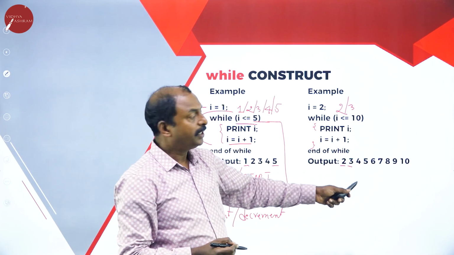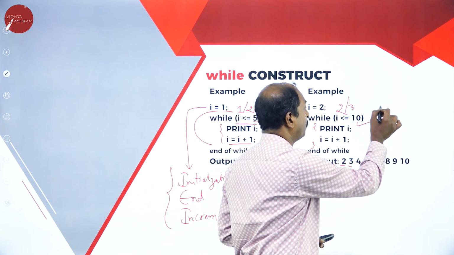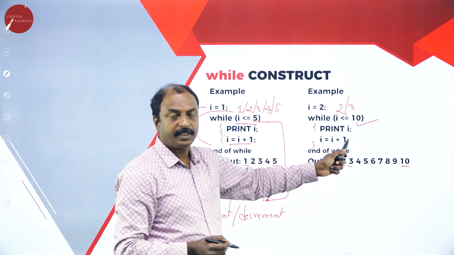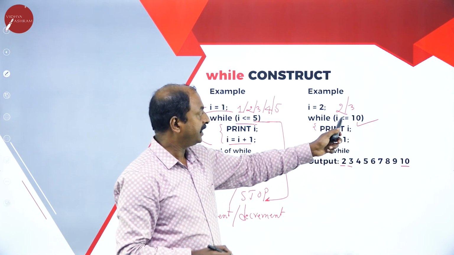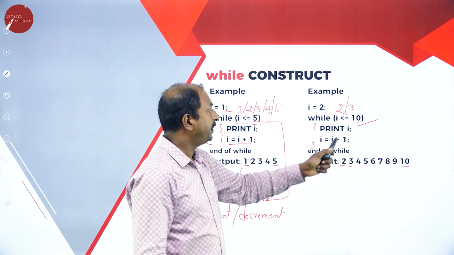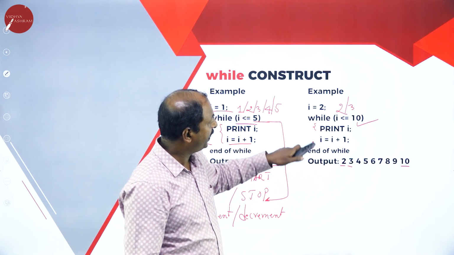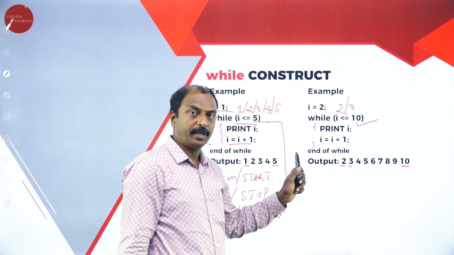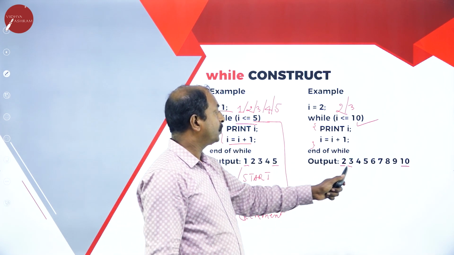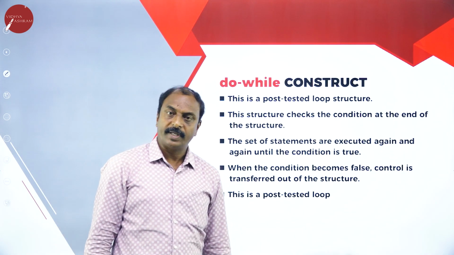So it goes on as long as the condition is true, up to 10, and it prints 10. After 10, 10 plus 1 is 11. Is 11 less than or equal to 10? No, the condition fails, or is false. It is not going to execute these statements and comes out of the while construct, or while loop. So accordingly, it is going to print the numbers from 2 to 10. So this is the while construct. Let us move on to the next slide.